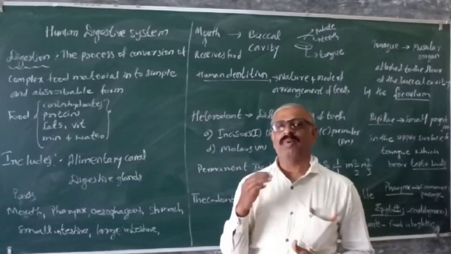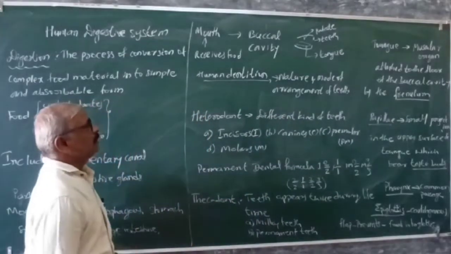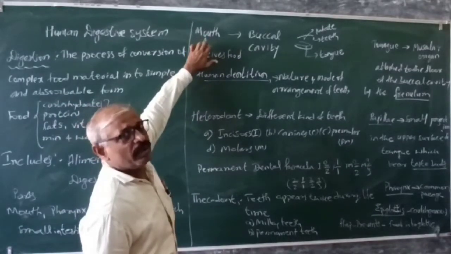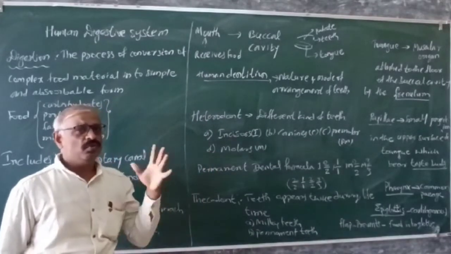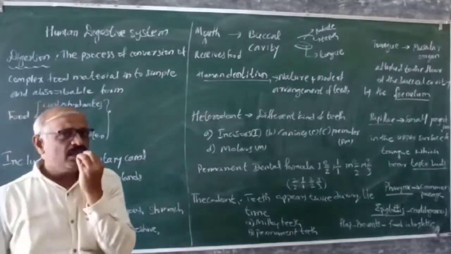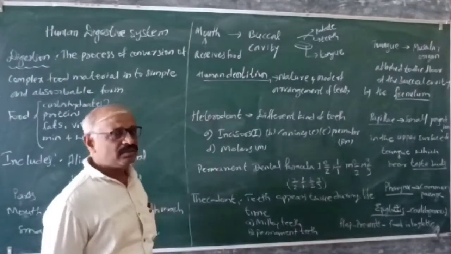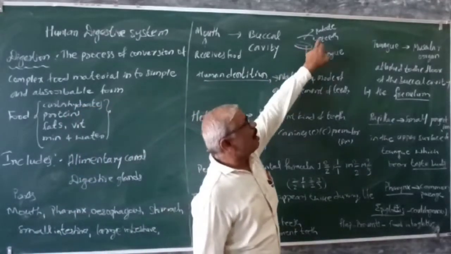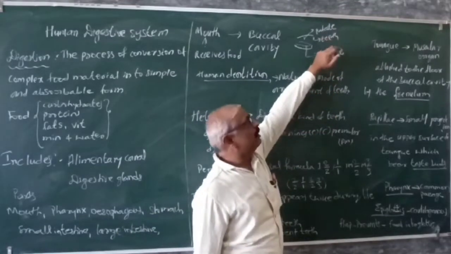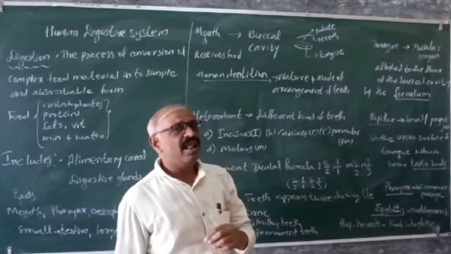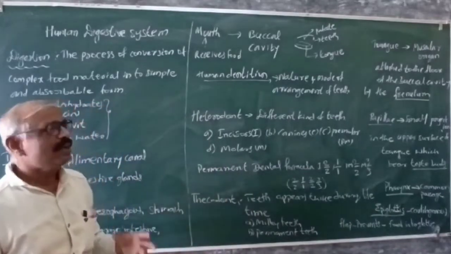Now we'll go one by one. We start with the mouth. The mouth is the most important part, because we receive the food from this part. Here the cavity is there, and we call it the buccal cavity. In the buccal cavity the upper roof is hard, as you all know, and we call it the palate. Here the teeth are there, and apart from that the tongue is also there. These are the parts of the mouth.